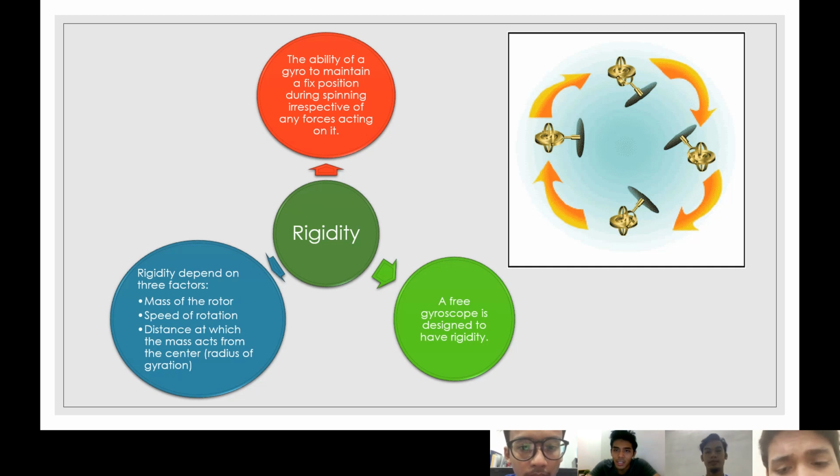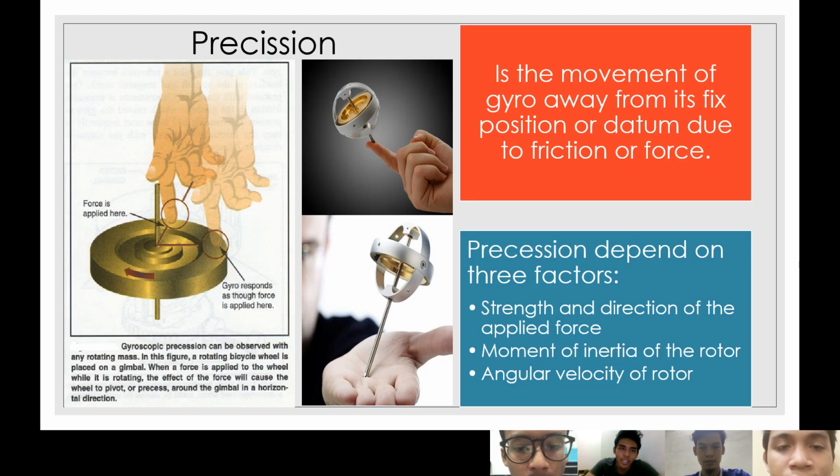As you can see in the picture, when something moves or rotates the gyroscope, the gyroscope will maintain its fixed position. Second, a free gyroscope is designed to have rigidity. That rigidity depends on three factors. First, the mass of the rotor. Second, the speed of the rotation. Third, the distance at which the mass acts from the center, the radius of gyration.